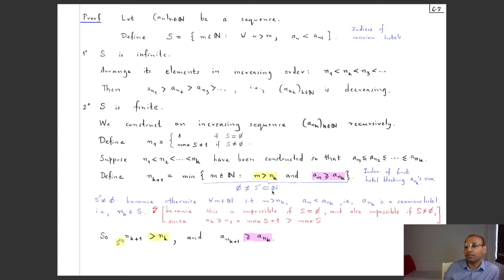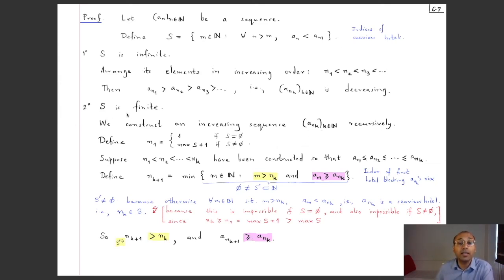It's a non-empty subset of the natural numbers, so it has a minimum, and that I take as my nk. Now this nk being the minimum of this set, it belongs to the set. So this nk plus 1 has both of these highlighted properties. First of all, this nk plus 1 is bigger than nk, and moreover a nk plus 1 is bigger than or equal to a nk. So I have managed to do this inductive step. Knowing what n1 to nk are, which have this property, I tell you how to go to the next one, nk plus 1. And in this way I have constructed this increasing sequence recursively.